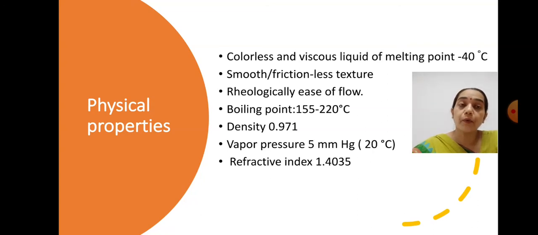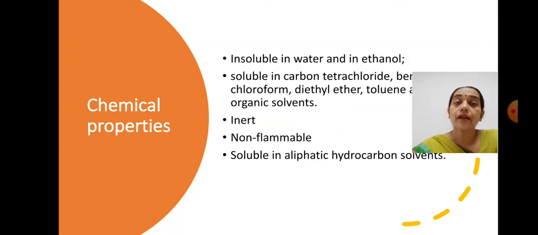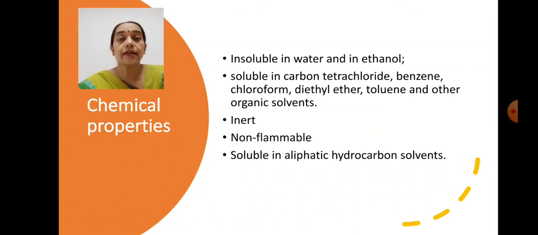They have a boiling point of 155 to 220 degrees Celsius, a density of 0.971, a vapor pressure of 5 mm Hg at 20 degrees Celsius, and a refractive index of 1.4035.